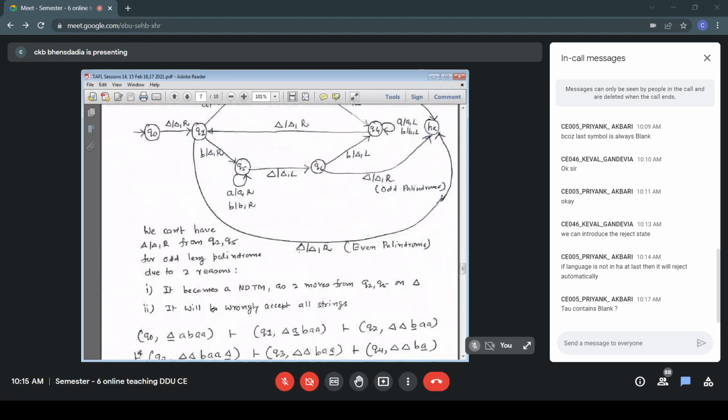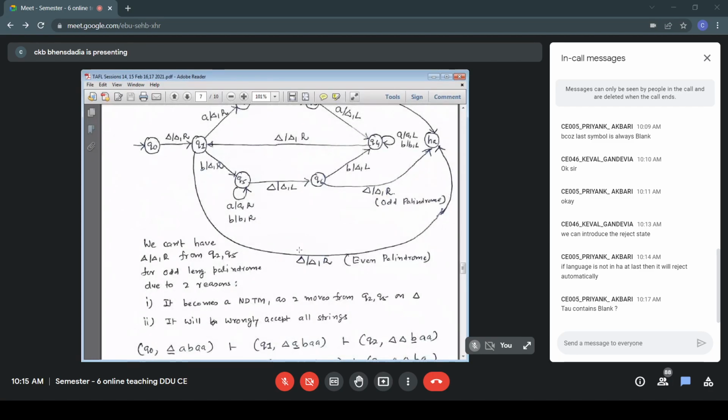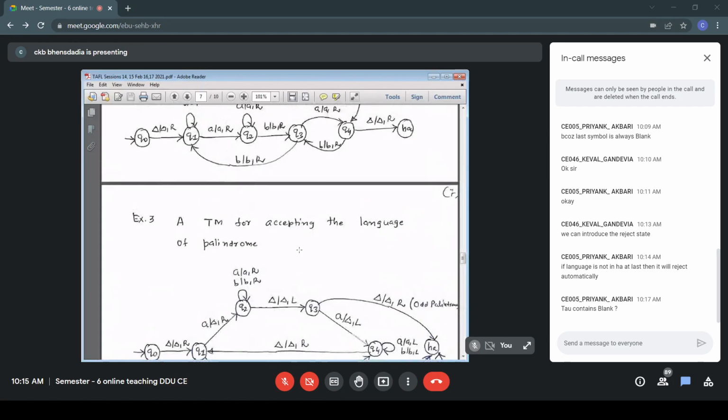My current symbol is blank, the current state is Q0. So in the state Q0, I'm getting blank. If you look at Q0 blank, then we make a transition to the state Q1. So the first action is going to Q1. The second action is replacing blank with blank.